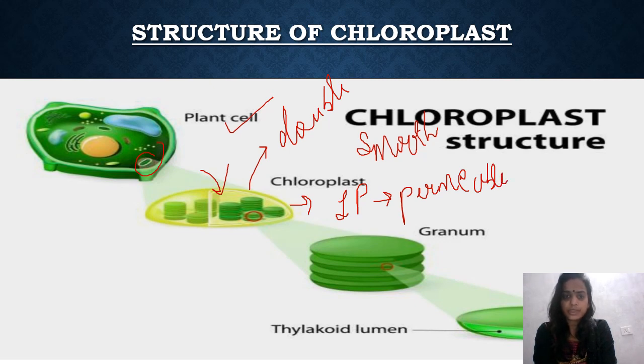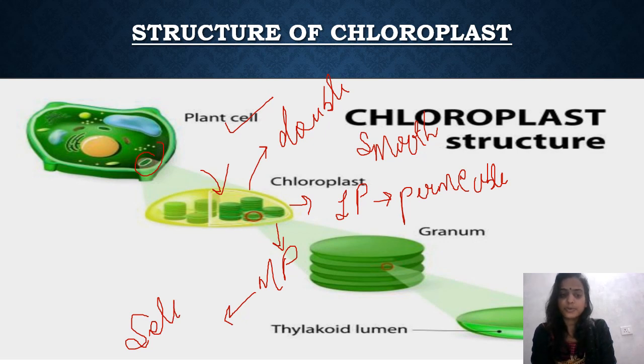Whereas in the inner membrane, more proteins are present. Since more proteins are present in the inner membrane, it is selectively permeable, because proteins give it the property of selection and then transporting. So this is about the inner and the outer membrane of the chloroplast.